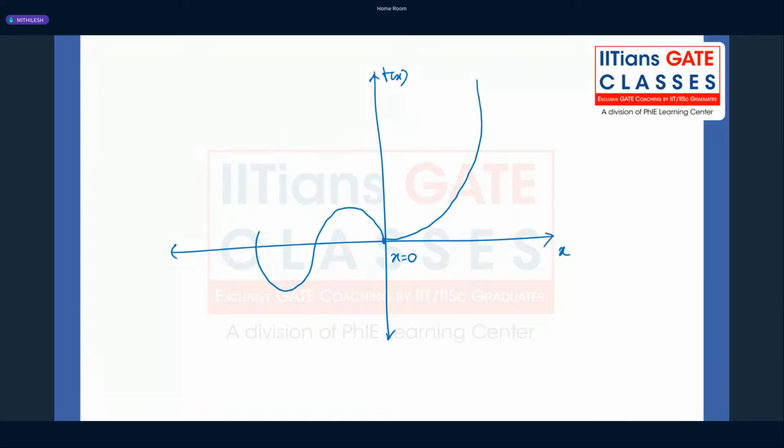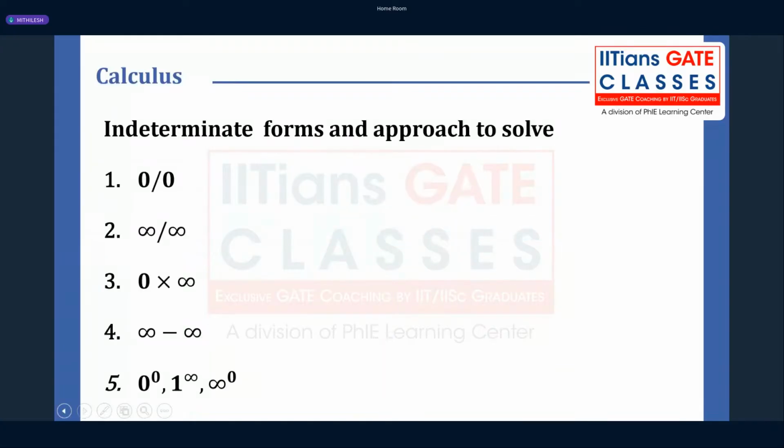So in this continuity and differentiability topic, the main aim is to solve the limit, because whether you want to do the differentiability check or the continuity check, you have to solve the limit. And not all limits are easy to solve. These are the special cases, and we call them indeterminate forms. Let's say a simple example: limit x tends to 0 of sin x by x.